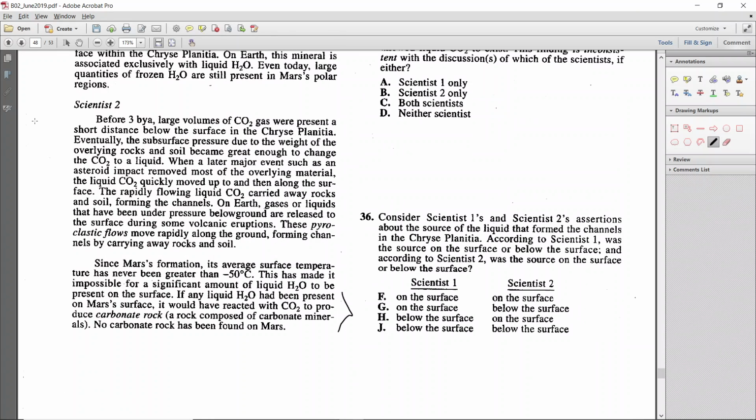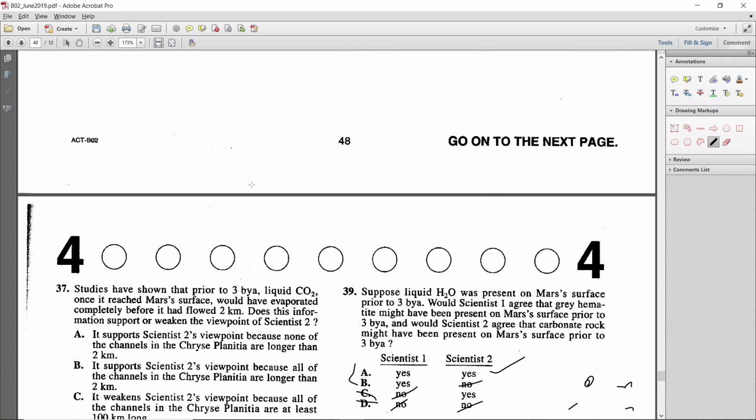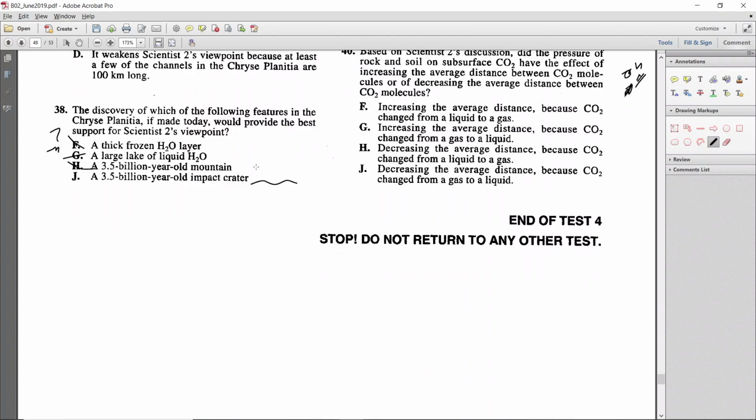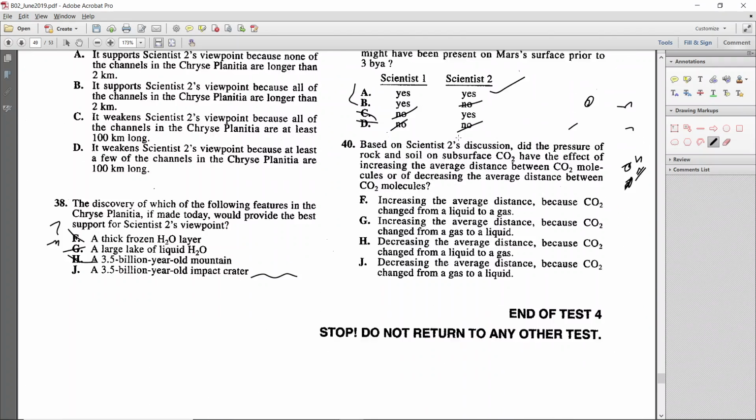It started out as a gas up here, and then the pressure became great enough to change it to a liquid. It changed from gas to liquid. That means the molecules must have gotten closer together. So we have to find gas to liquid and decreasing the distance between them. So decreasing the average distance, gas to liquid, that's J. Decreasing the average distance because CO2 changed from a gas to a liquid.